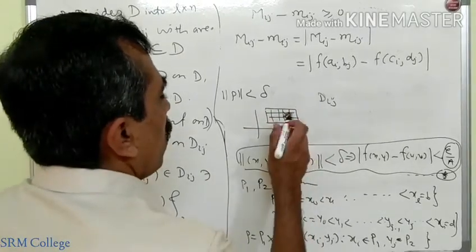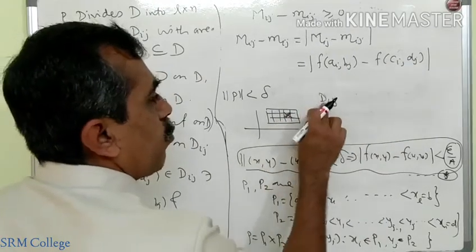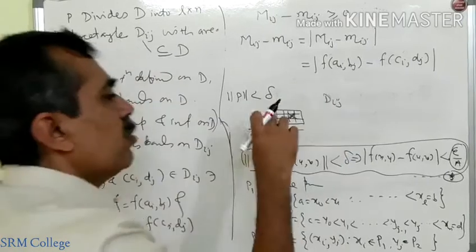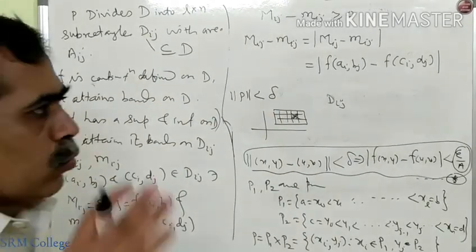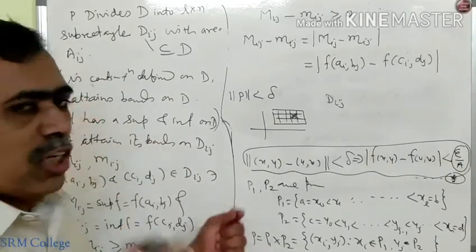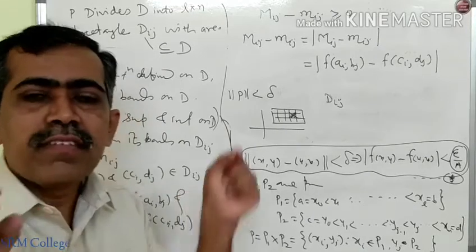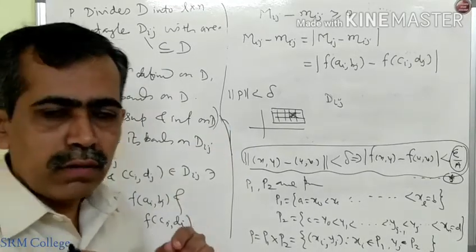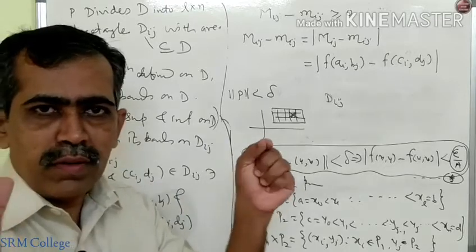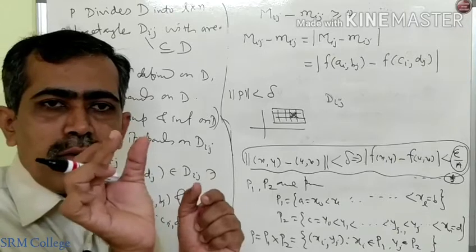These two points (Ai, Bj) and (Ci, Dj) are after all points from Dij. If I assume that norm of P is less than delta, that means the supremum distance between any 2 points from a sub-rectangle is less than delta. In the case of one variable, we have learned that if the interval is [a, b] and its partition is sub-intervals, then the norm is the maximum length of a sub-interval.